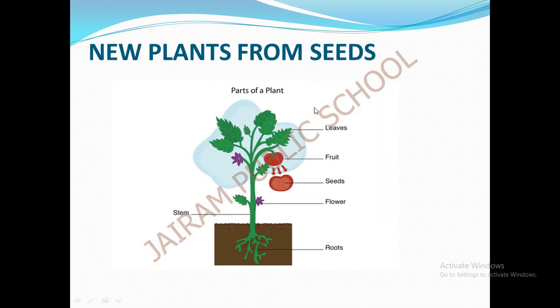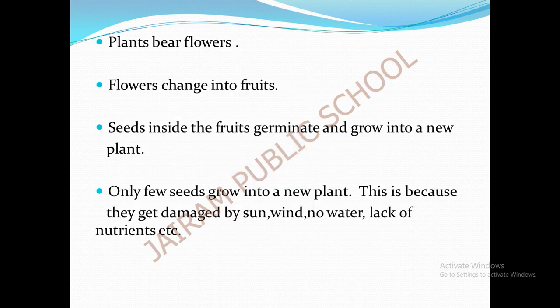Now this is the picture and look here, this is the fruit, and this fruit will ripen and fall down from the plant. Inside the fruit there will be many seeds. These seeds will reproduce to give a young plant. Okay, let us see how it is done. First, initially the plant will bear the flowers only. After some days the flowers will change into fruits, and inside the fruits there will be the seeds present.